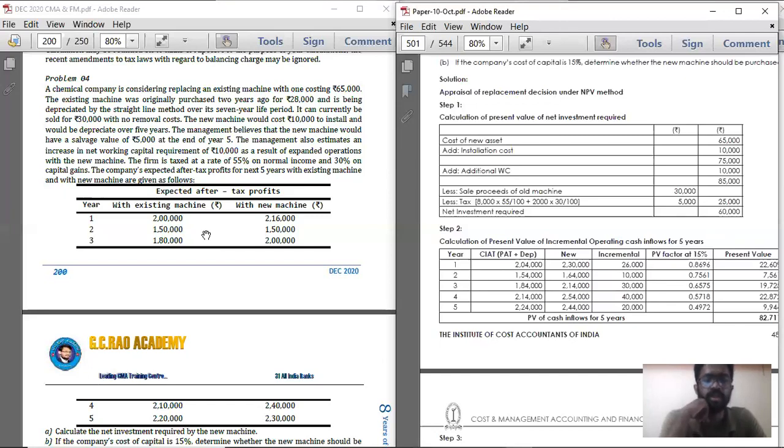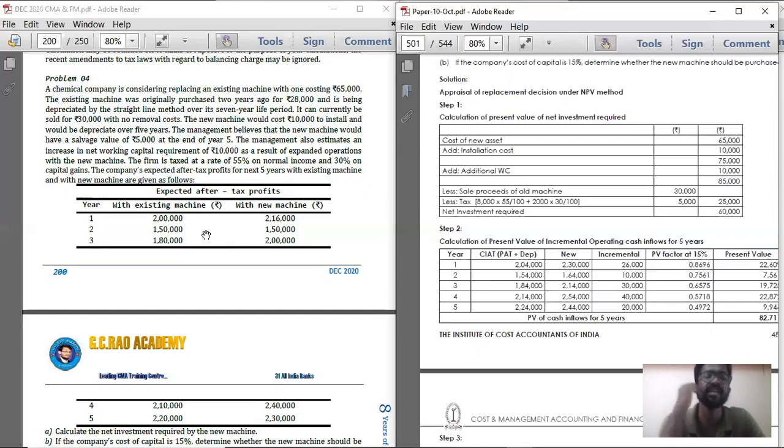So to install the machine, it will cost 10,000 and it will be depreciated over 5 years. The management believes that the new machine would have a salvage value of 5,000 rupees. So the salvage value of the new machine is 5,000 at the end of year 5. Okay, done. The management also estimates an increasing net working capital requirement of 10,000 rupees.